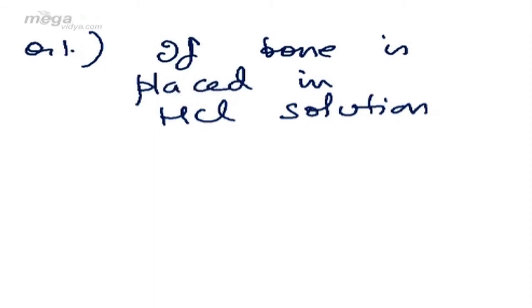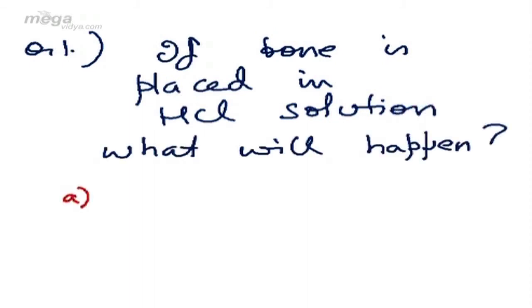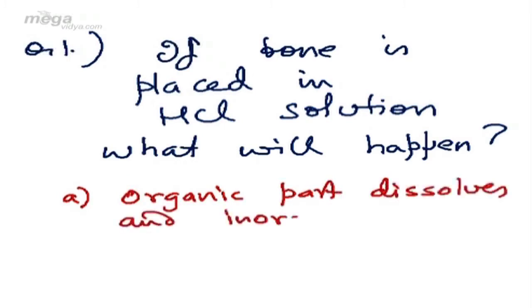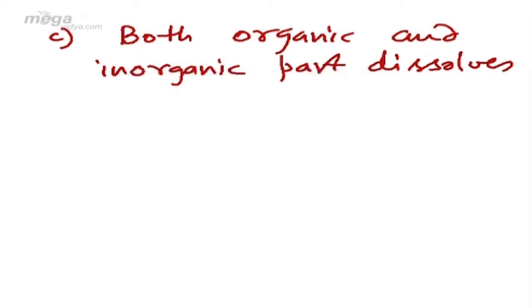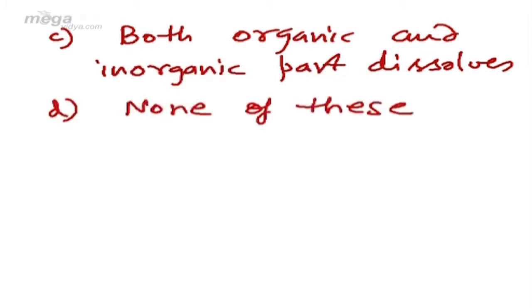The first question is, if bone is placed in HCl solution, and if I give you 4 options: number 1, organic part dissolves and inorganic part remains. Second option, the inorganic part dissolves and organic part remains. Third option, both organic and inorganic part dissolve. And fourth option, none of these.